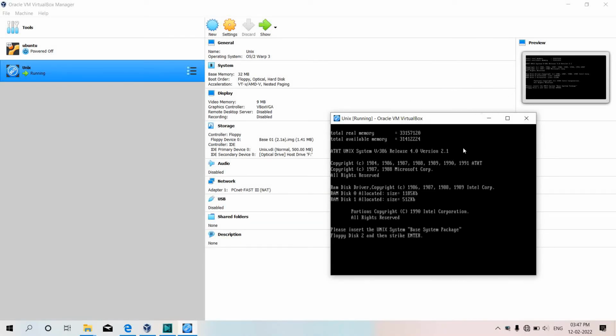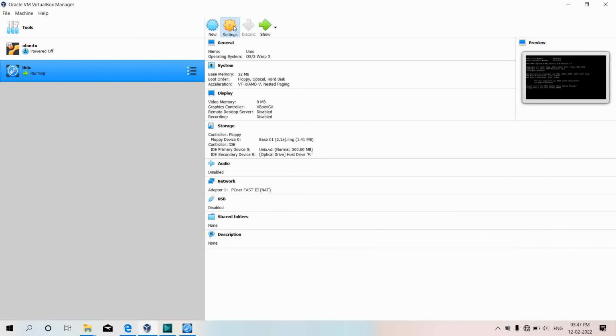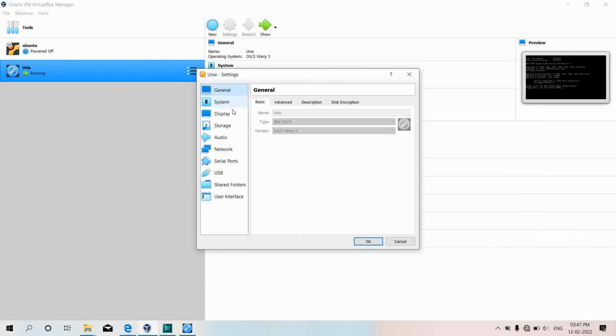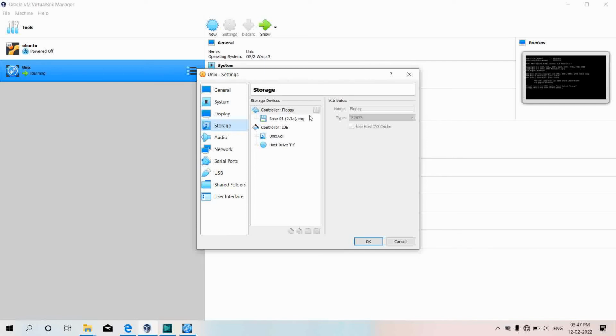Now as this Unix is running, it is asking me to enter floppy disk 2. So now I'll go back to settings, and I'll add the floppy disk 2 from here.